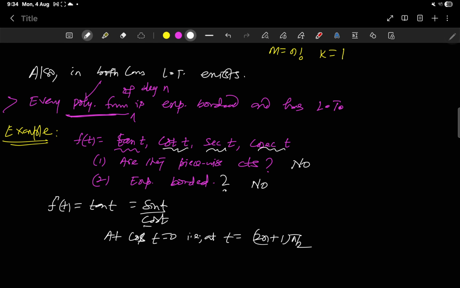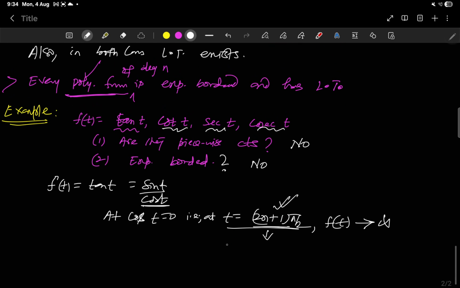So the denominator is 0 at these values of t, and here f(t) tends to infinity. These are the points of discontinuity, and you will get a vertical asymptote here. So the function is not piecewise continuous.